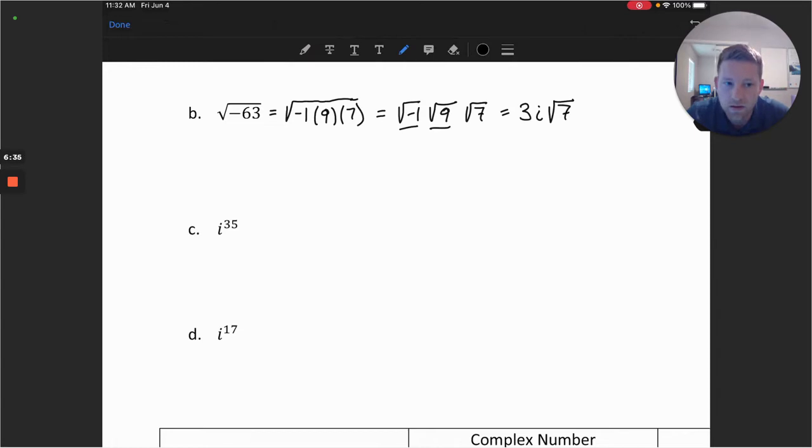The biggest tool we're going to be using here is the fact that i to the 4th is equal to 1. And so we're going to be utilizing that fact as we break down these powers of i.